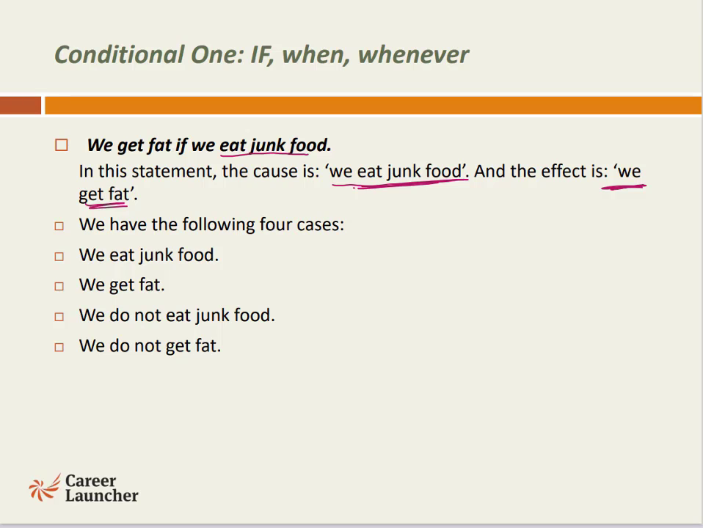So here we can have four cases. We eat junk food, we get fat. We do not eat junk food, we do not get fat. If you look closely, we eat junk food is the cause, we get fat is the effect, we do not eat junk food is the negation of cause, that is, cause not happening, and we do not get fat is the effect not happening. So we'll have to draw our rules based on these.